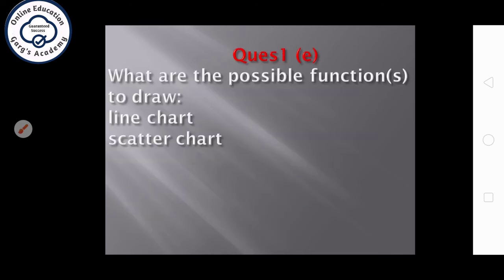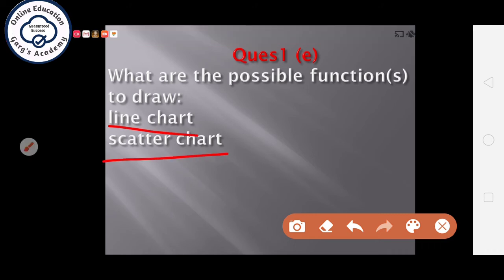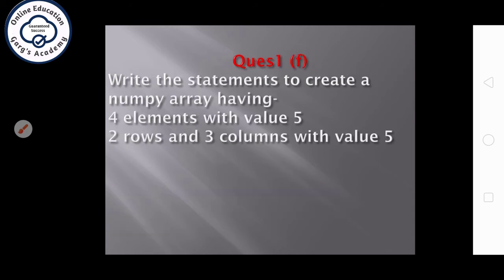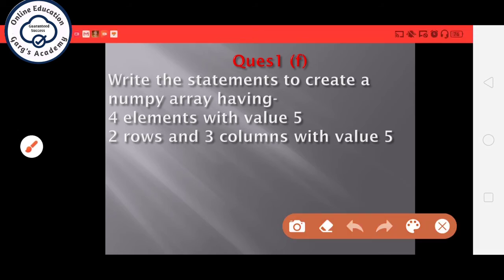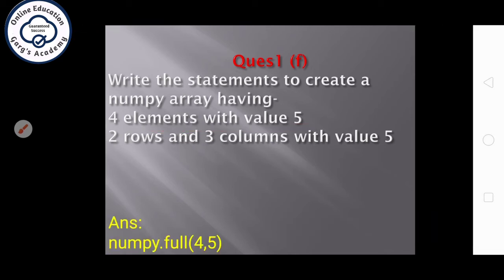Next question, what are the possible functions to draw line chart and scatter chart? For line chart we can use the plot function, and for scatter chart we can use either plot or scatter function. Next question, write the statements to create a NumPy array having 4 elements and value 5. We can use the full function in this way.